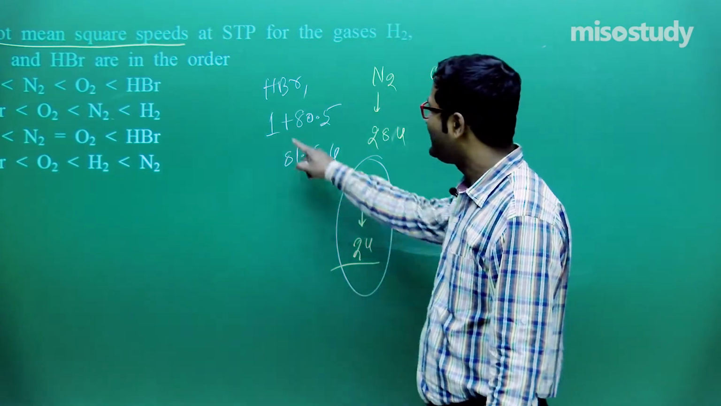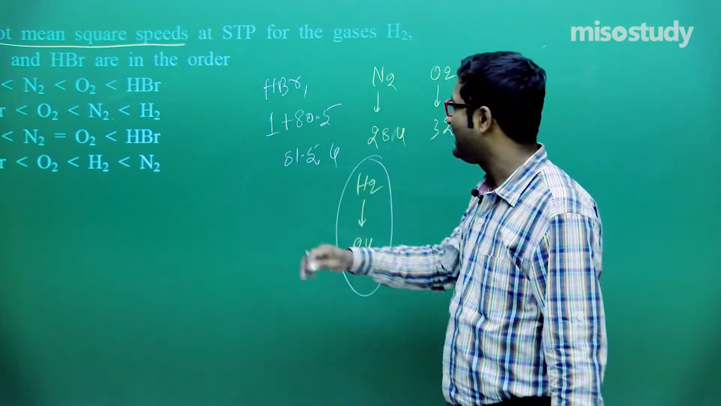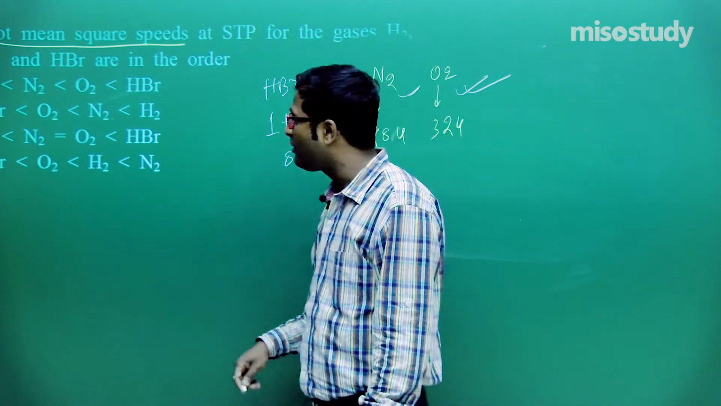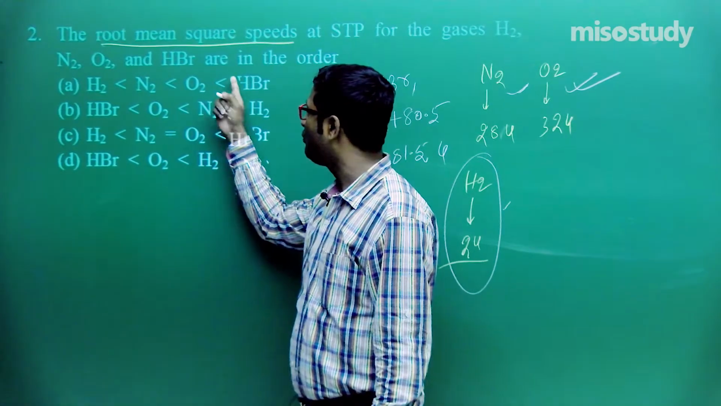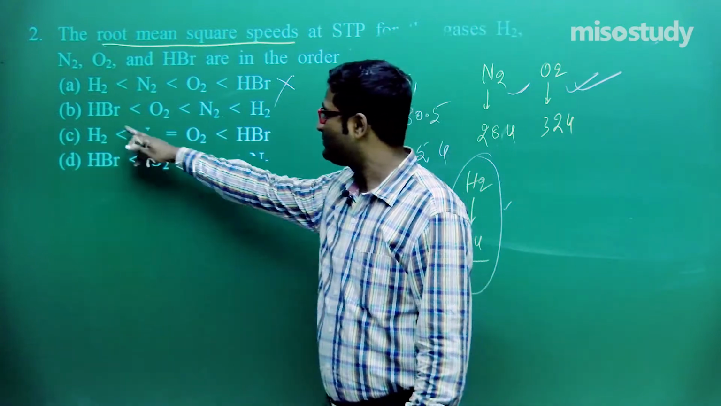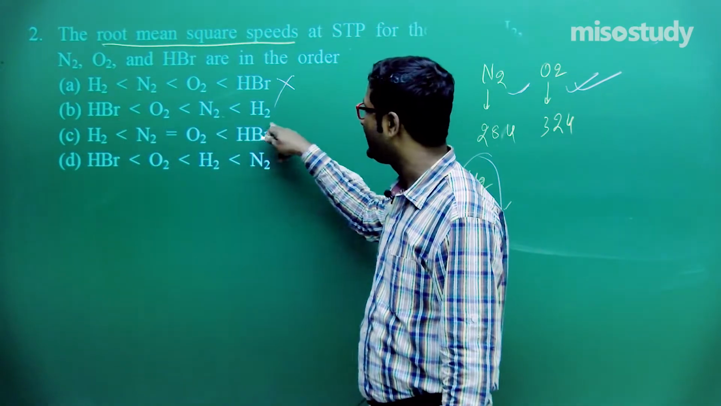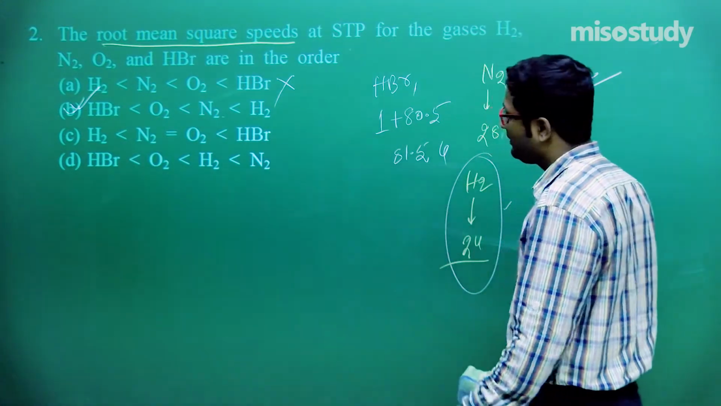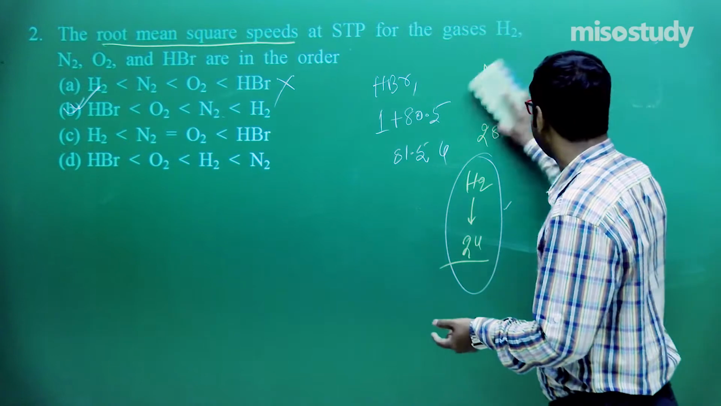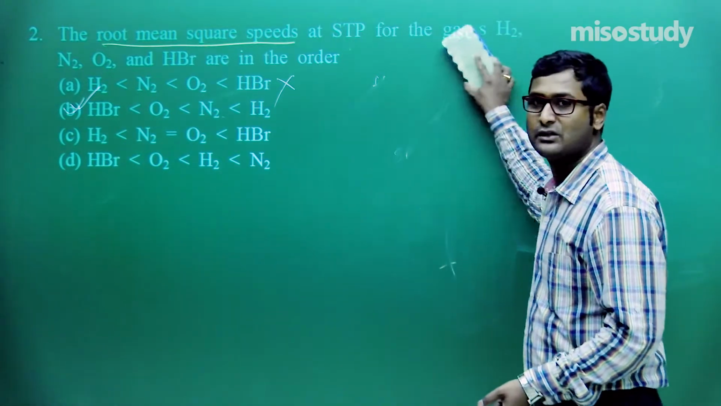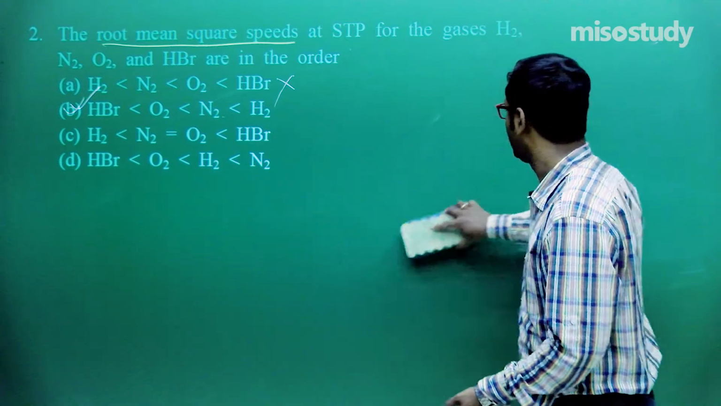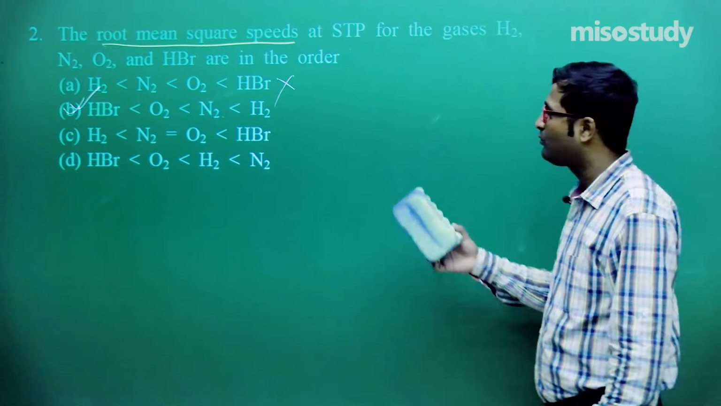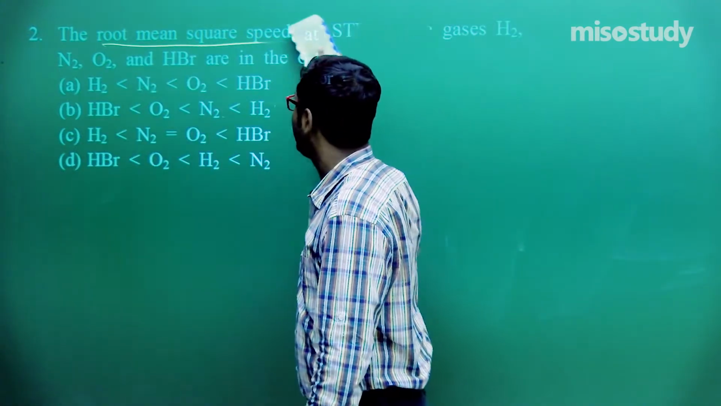So the order is HBr, high molecular mass, least speed. Then comes oxygen, then nitrogen, then hydrogen. What is the order? Check out H2, N2, O2 and HBr. This one is incorrect. HBr, then O2, then N2, then H2. This is the correct order. Clear to you, friend? You can easily solve such questions if you have a strong basic concept regarding states of matter. Now I'm going to rub this part and we'll discuss the next one.